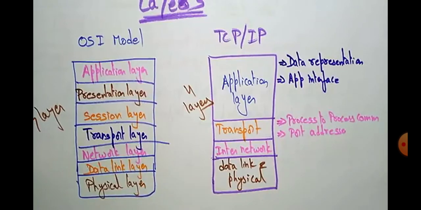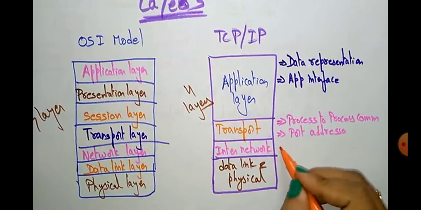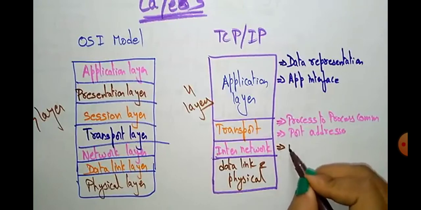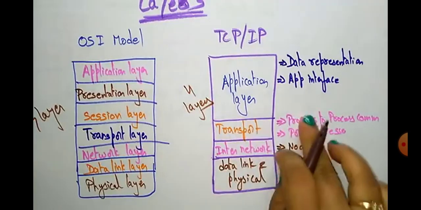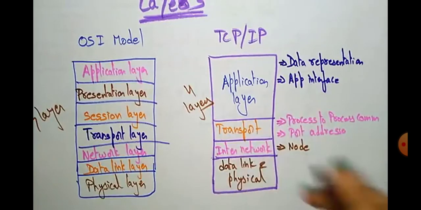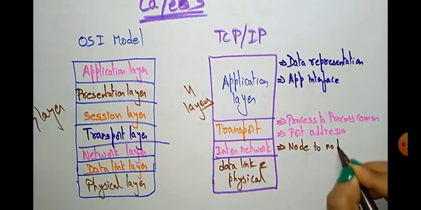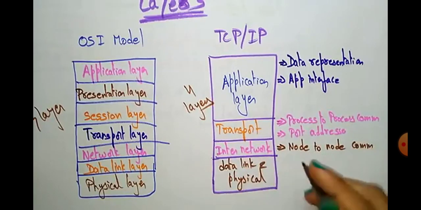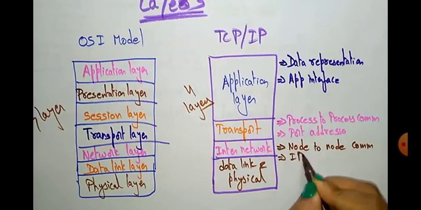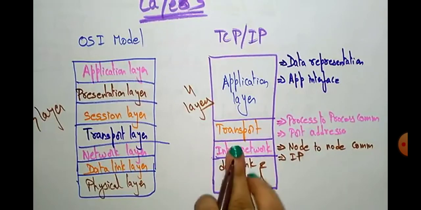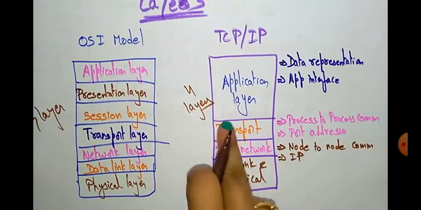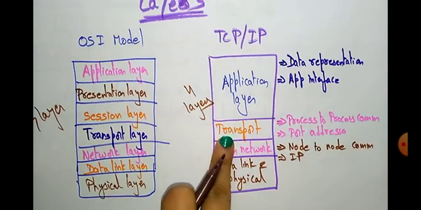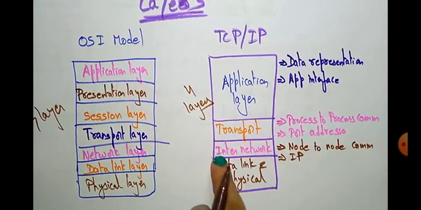Now coming to the network layer. What is the use of this network layer? The network layer does node-to-node communication. Transport is process to process, and inter-network is node-to-node communication. For node-to-node communication, inter-network needs an IP address, whereas the transport layer needs a port address.